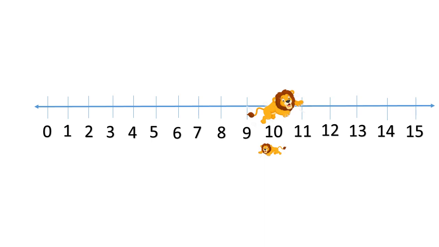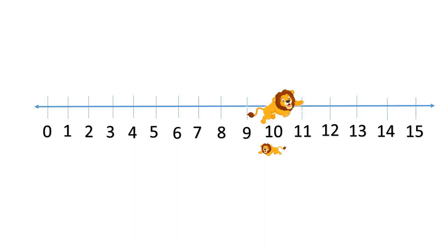Did you all observe, children? On which number was the lion first, Mama lion? Yes, it was on 0. To meet its baby lion, it took a big jump and reached on number 10. Correct. So, we have skipped how many numbers to reach number 10 here?